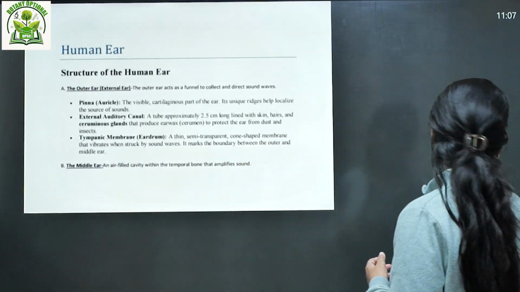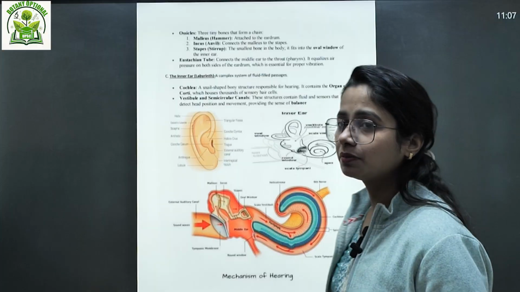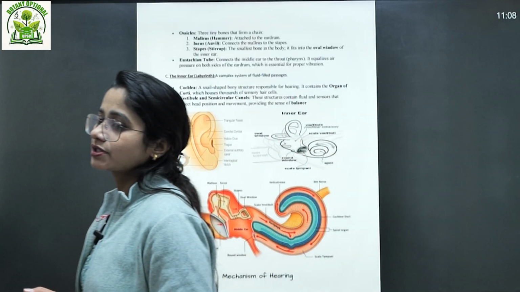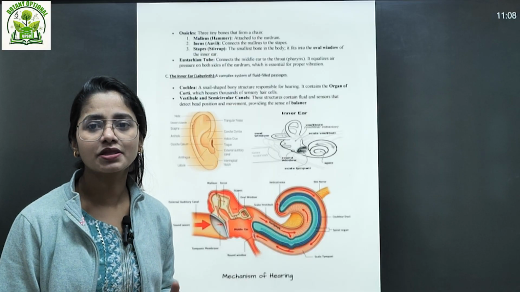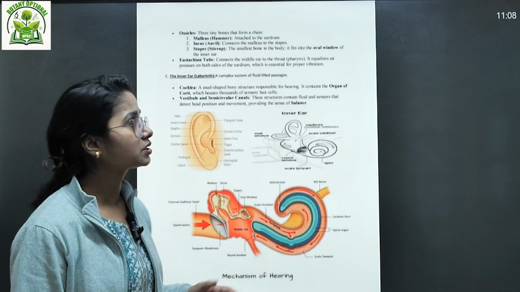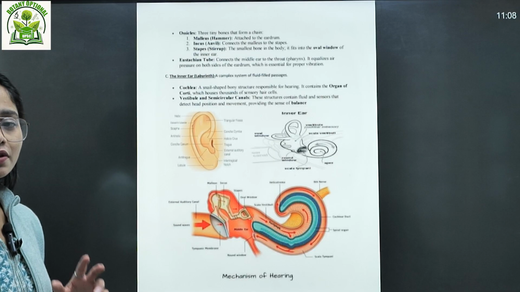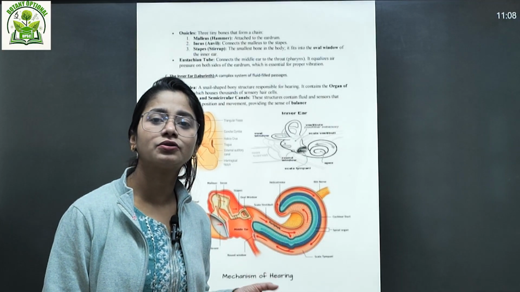Then we talked about the middle ear. The middle ear has been divided mainly into the ossicles and the eustachian tube. The ossicles are three bones, right? Malleus, incus, and stapes. The smallest one is the stapes. Then the eustachian tube connects the middle ear to the throat.